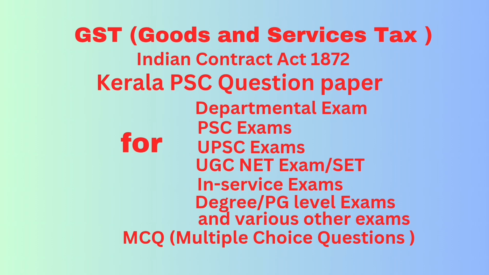Question number 89. Consent is said to be free when it is not caused by answer undue influence. Question number 90. A minor is a person who has not attained the age of answer option B 18 years.